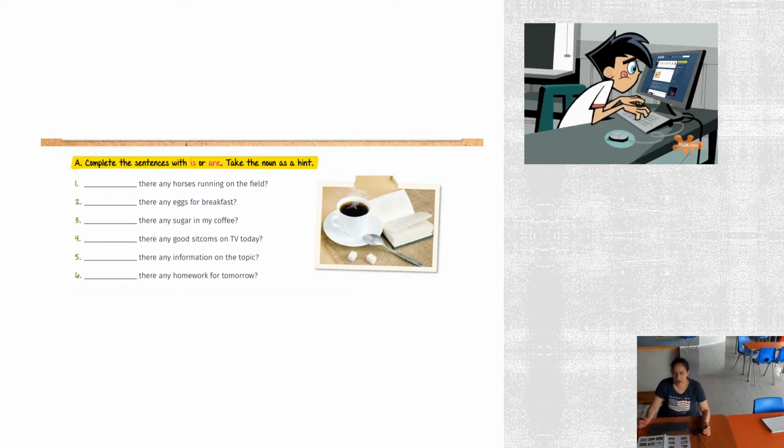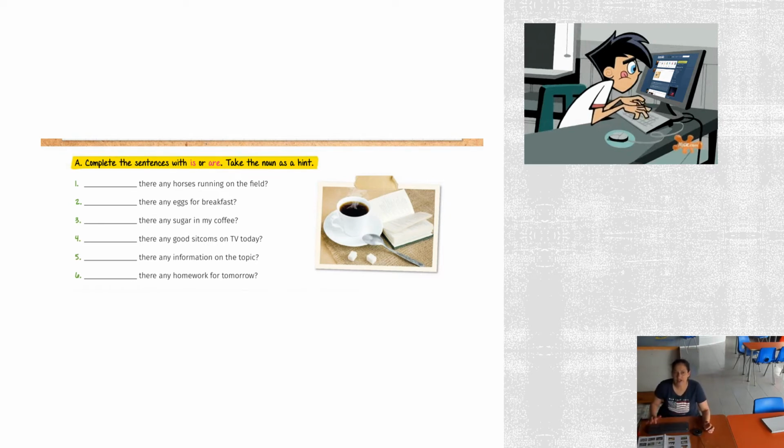Look at that, right? You have horses in number 1, eggs, sugar, sitcoms on number 4. Sitcoms are like programs, like you can say cartoons. So think, can I count cartoons? Okay, information is abstract, so can I count information? And then I have homework here, it's in a total, it's not divided, so I cannot count them, right? So think is or are and complete exercise A.